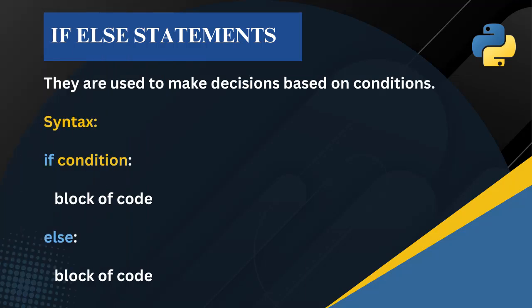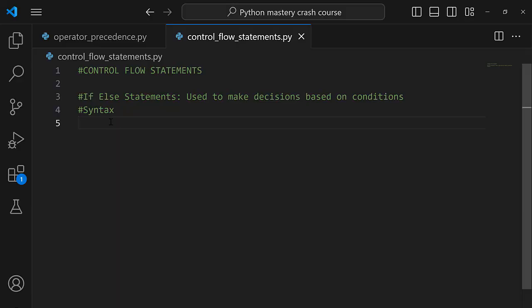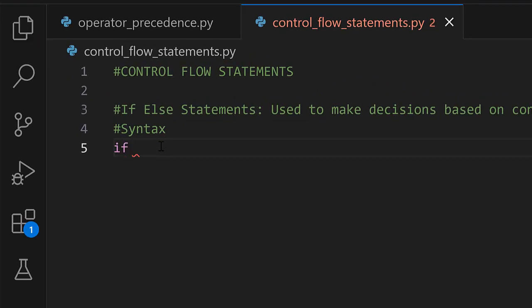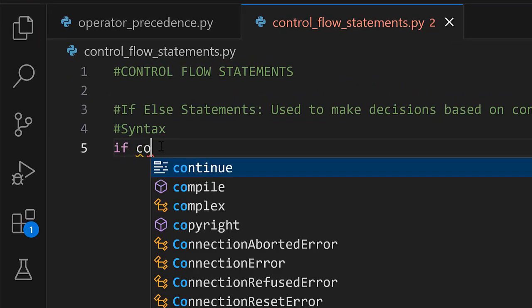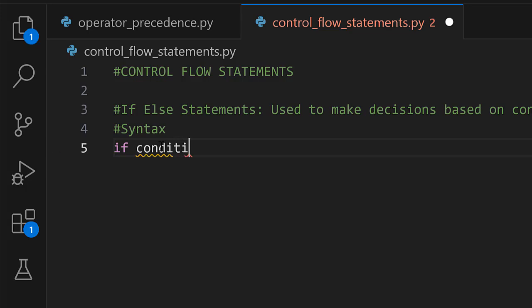So we are going to first look at the if-else statements, and like I said before, the if-else statements are used to make decisions based on conditions. First of all, we are going to look at the syntax of how the if-else statements are written. The syntax is very simple in that we always start with the if keyword and then we follow it up with a condition that we want to test. And then we always add the colon.